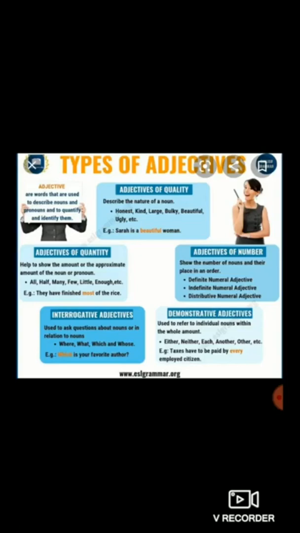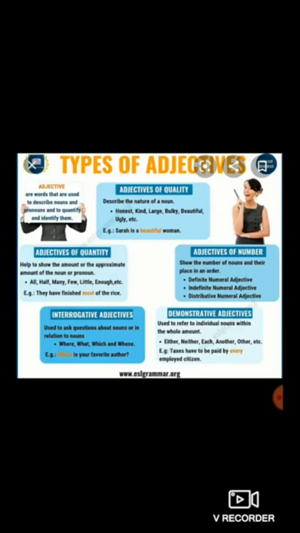So dear students, adjective of number means it shows the number of nouns and their place in an order. There are three subtypes in adjective of number: definite numeral adjectives, indefinite numeral adjectives, and distributive numeral adjectives. So, in simple words, adjective of number denotes the number. For example, I have 10 books. So 10 is the adjective of number because it tells the number of nouns.